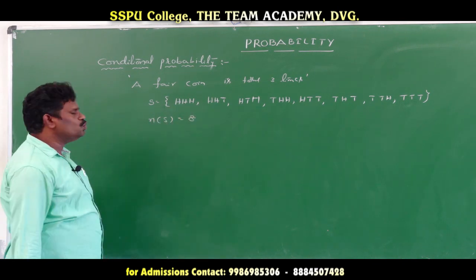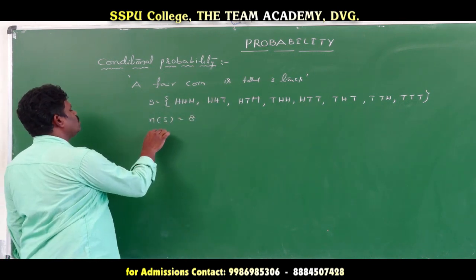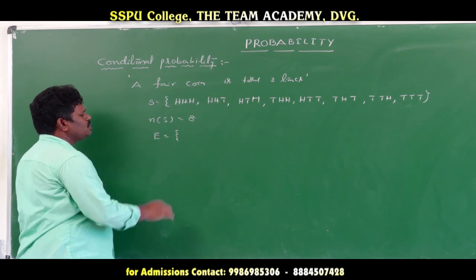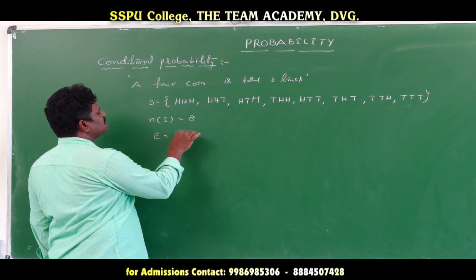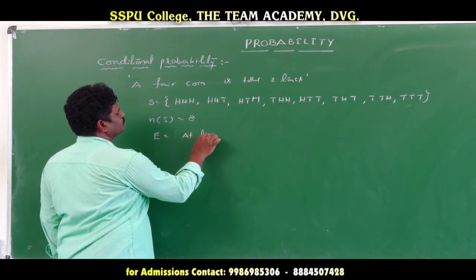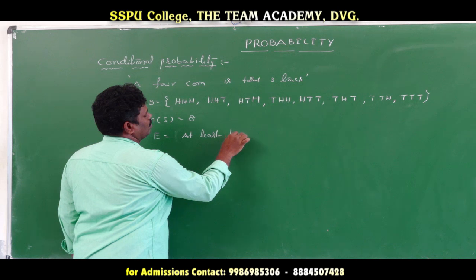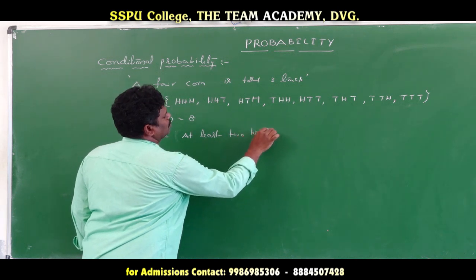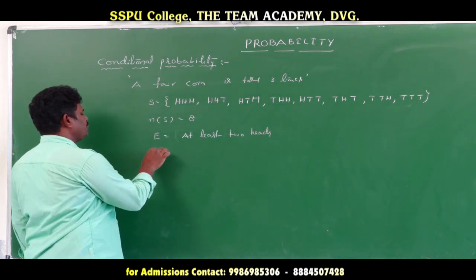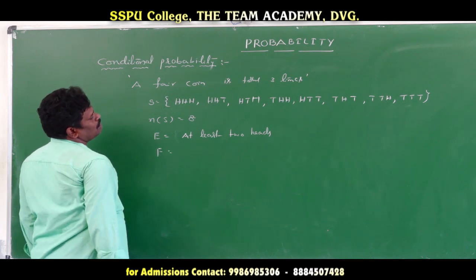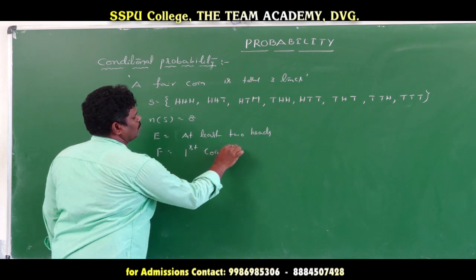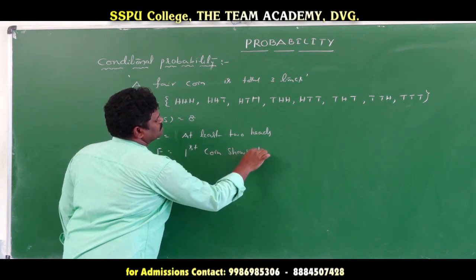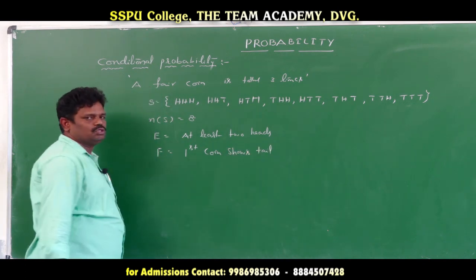Now we take 2 events. E is the event of at least 2 heads, and F is the event that the first coin shows a tail.